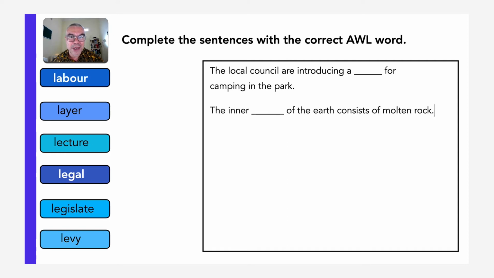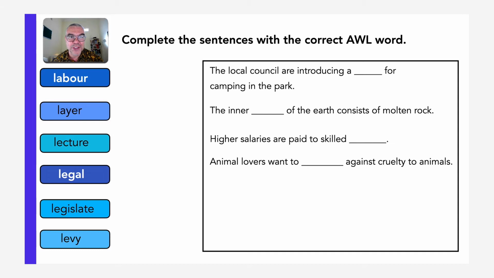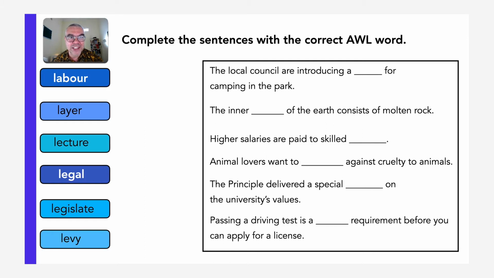The inner blank blank of the earth consists of molten rock. High salaries are paid to skilled blank blank. Animal lovers want to blank blank against cruelty to animals. The principal delivered a special blank blank on the university's values. And the last sentence: passing a driving test is a blank blank requirement before you can apply for a license.